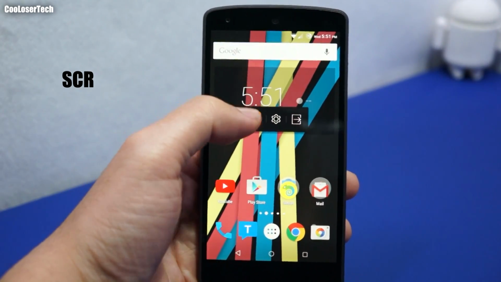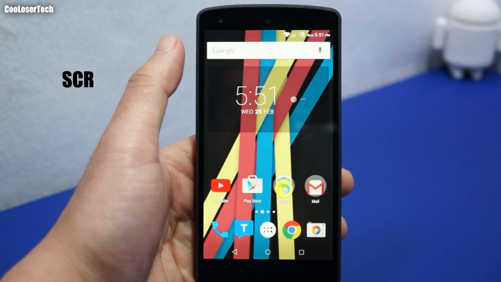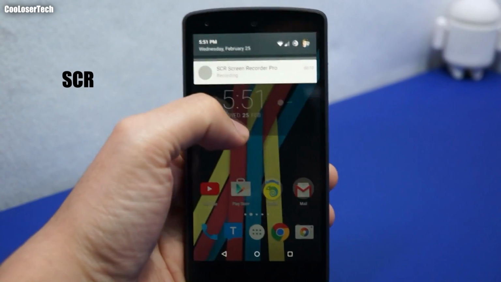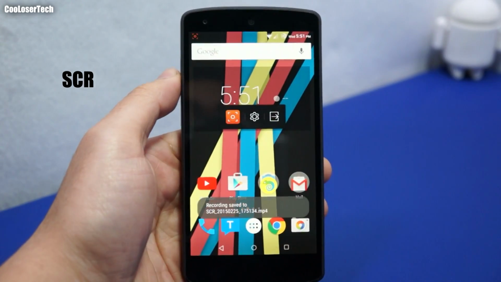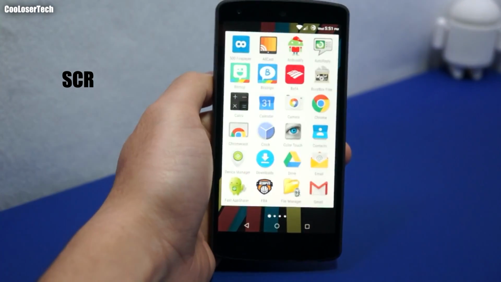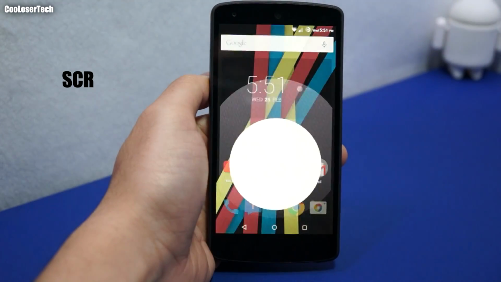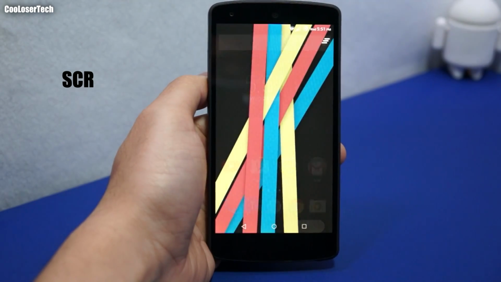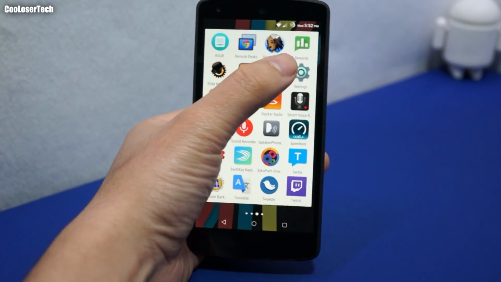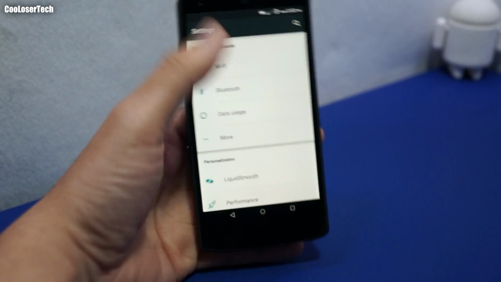If I'm ready, all I gotta do is press this and it's recording right now, this very moment. To stop it, we just go up here, tap on that. Oh, there we go. It's still there and it's really smooth still, depending how fast your processor is and what you're running. The settings is just a quick way to get into your settings of the phone.